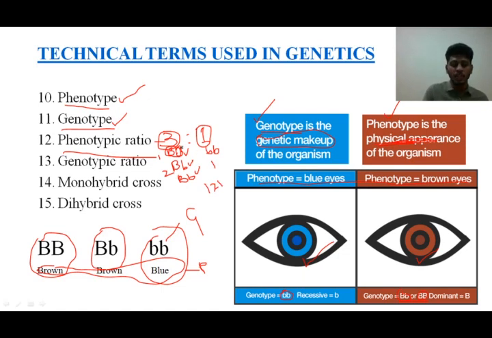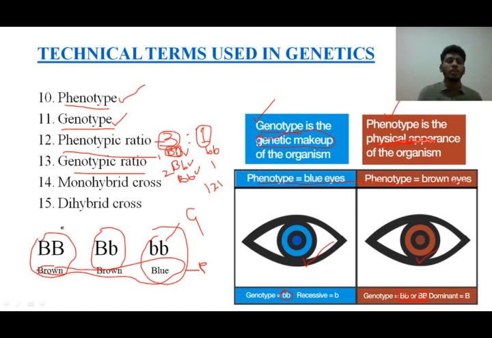How did I write this one? Capital B is only 1, capital B, small b are 2, and small b is only 1 type. Right? When I write in terms of the genes, then I am explaining something about genotype. So that becomes genotypic ratio. When I write in terms of numbers with respect to the physical appearance, then I am talking about phenotype. So that becomes a phenotypic ratio. I hope you all understood until here.